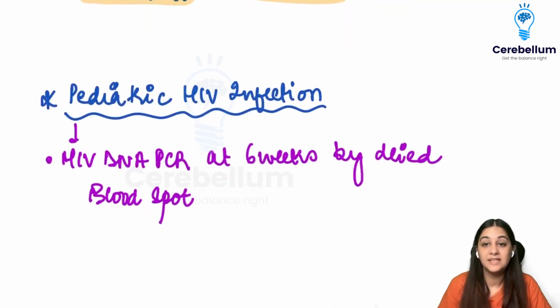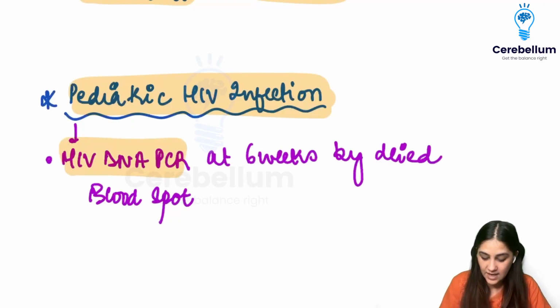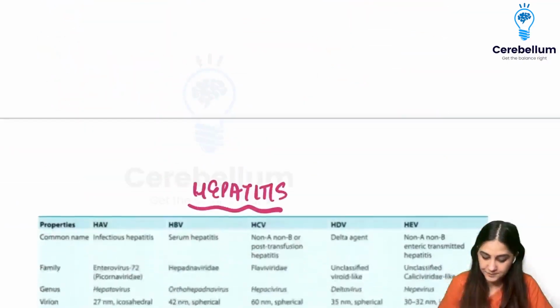When we talk about pediatric HIV infection, if we want to diagnose HIV in a child, we have to do the HIV DNA PCR at 6 weeks by dried blood spot. We are doing HIV DNA PCR because we want to see how much of the DNA has been incorporated into our DNA. So we do the DNA PCR at 6 weeks by dried blood spot.